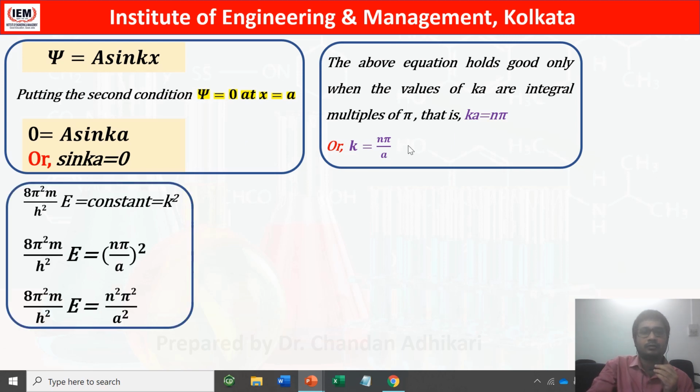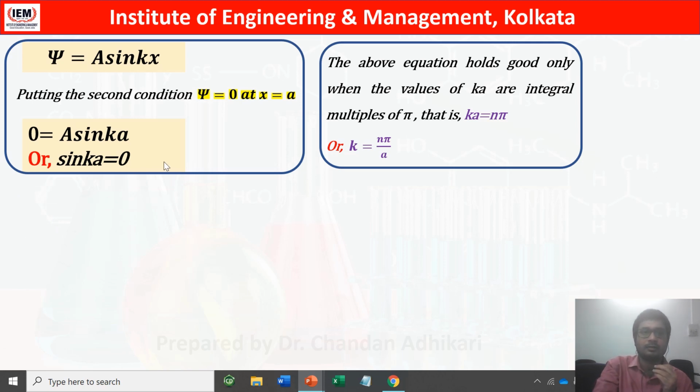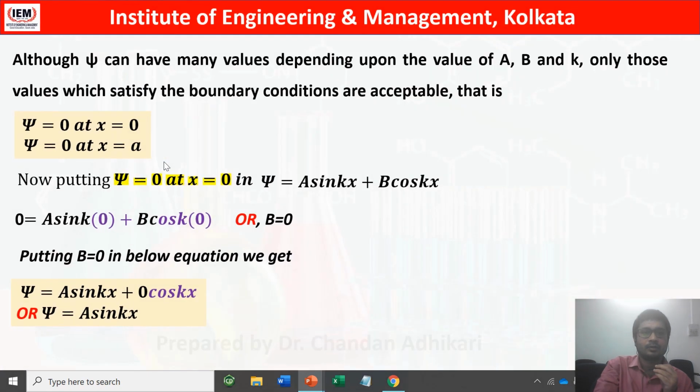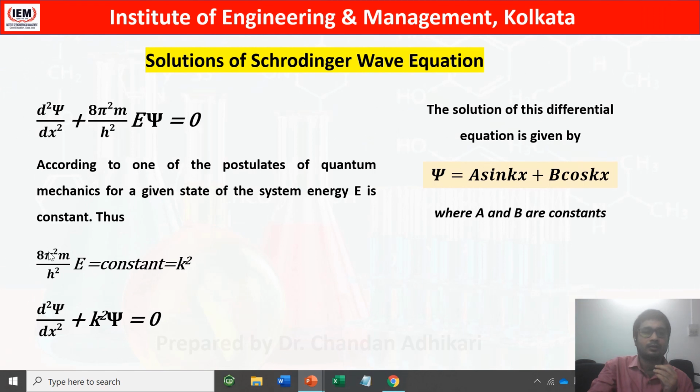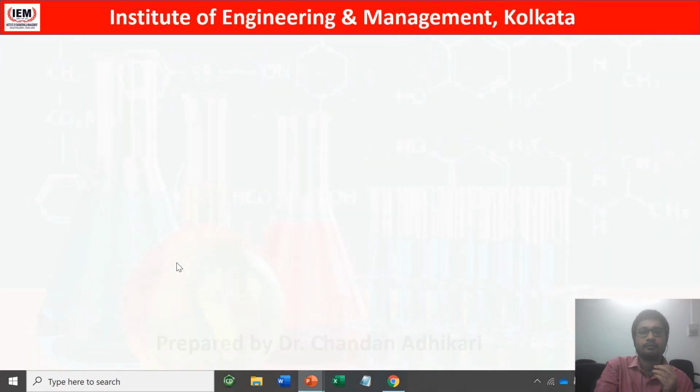So now we already know that 8 pi square m by h square into E equals a constant, which equals k square. Now let me show from where we get this. We have already got this from here, right? I have already told that we are taking it as a constant. 8 pi square m by h square into E equals a constant, which is nothing but k square.